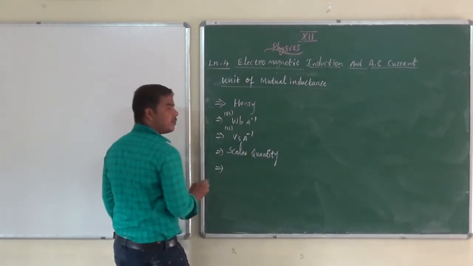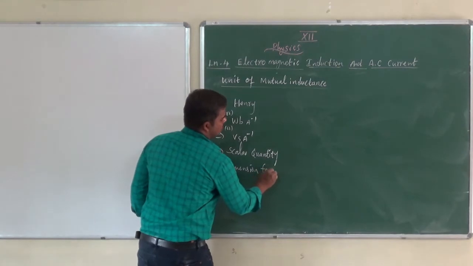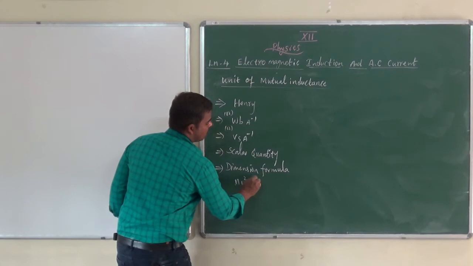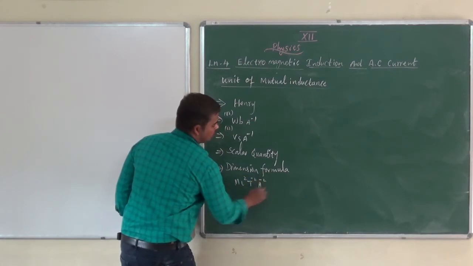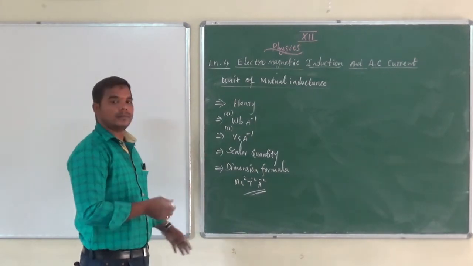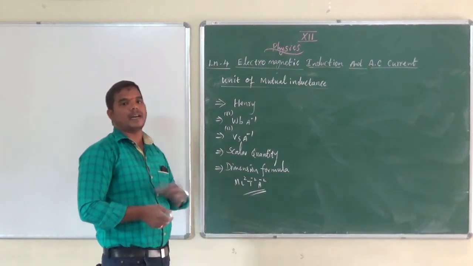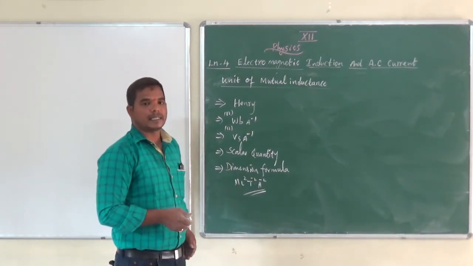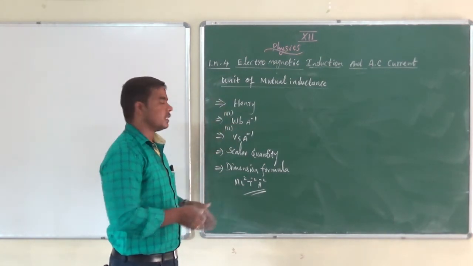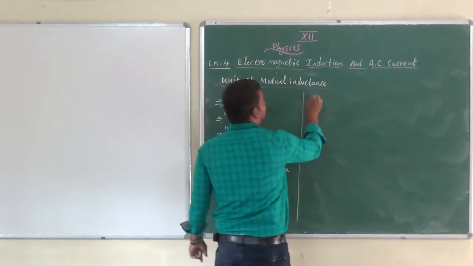Next, the dimension formula. What is the dimension formula? M L square T minus 2 A power minus 2. These are repeated questions. They will ask any one of them: find the unit of self-inductance or the unit of mutual inductance. Okay. So next, the definition of Henry.